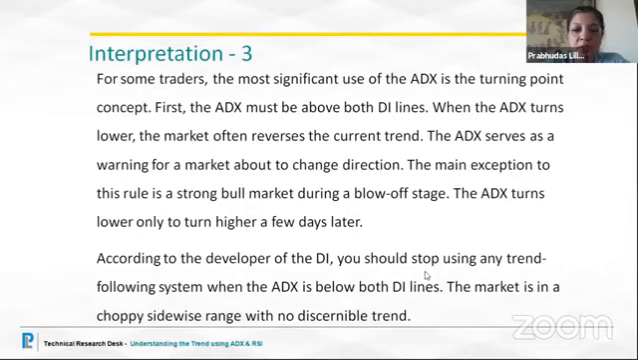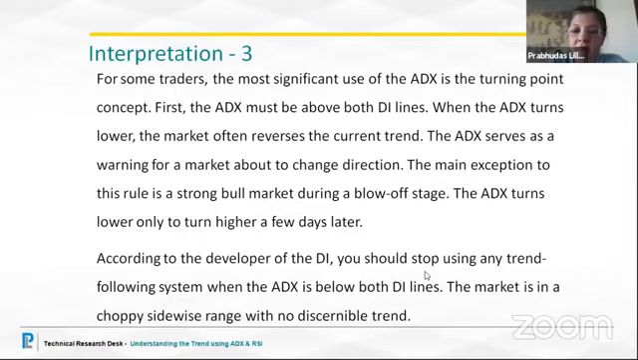The main exception to this rule is a strong bull market during a blow off stage. The ADX turns lower only to turn higher. This is what we have seen in RSI also, when comparing RSI and ADX. When the velocity, the strength of the indicator fizzles out, it retraces to an extent and again bounces back without going to the lowest level. It takes support of the 50 level or 60 level and again shows signs of bounce back. We say that there is a continuation of a strong uptrend. So it turns lower only to turn higher a few days later.